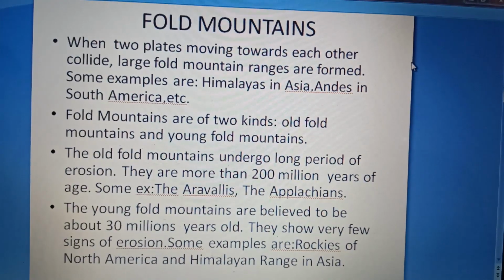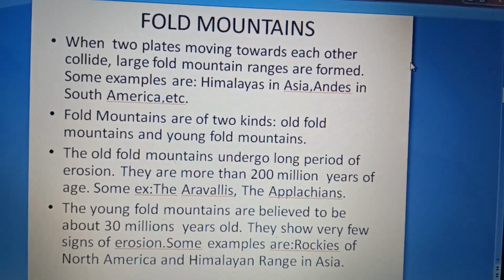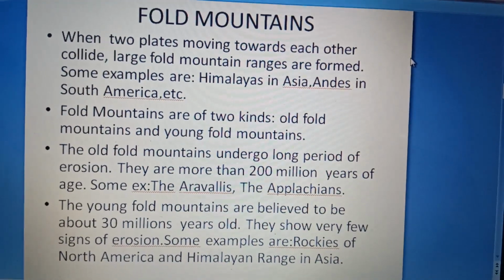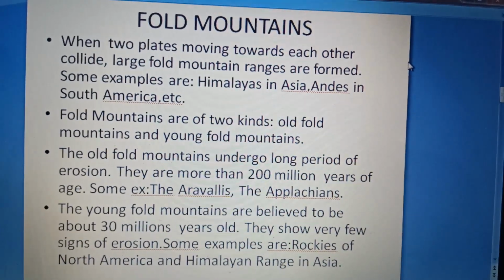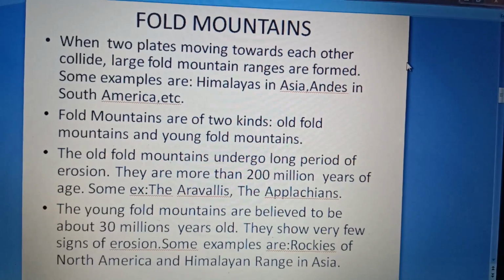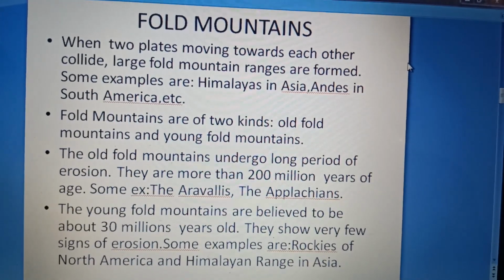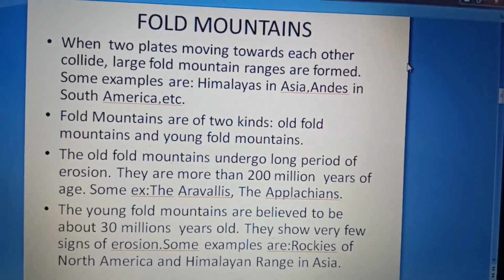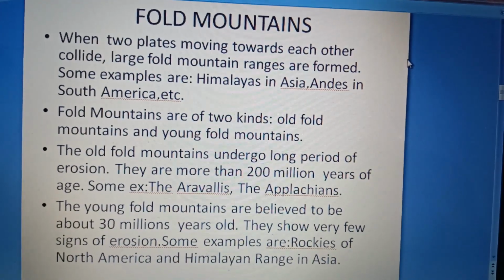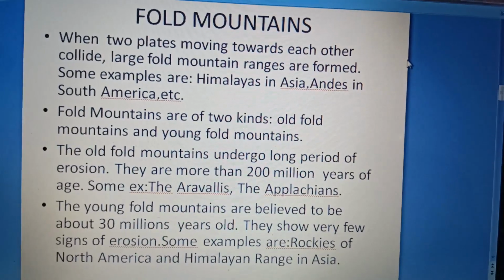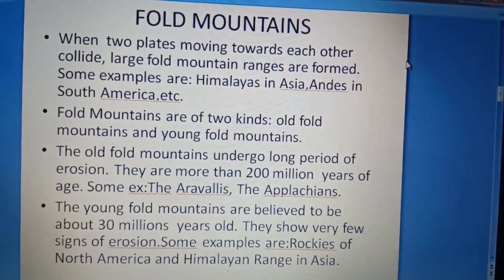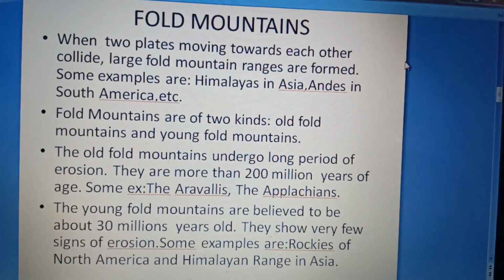Fold mountains are of two kinds. I have already told you that they are old fold mountains and young fold mountains. The old fold mountains undergo a long period of erosion, therefore they are not very high. They are more than 200 million years of age. Some examples: the Aravallis and the Appalachian mountain.